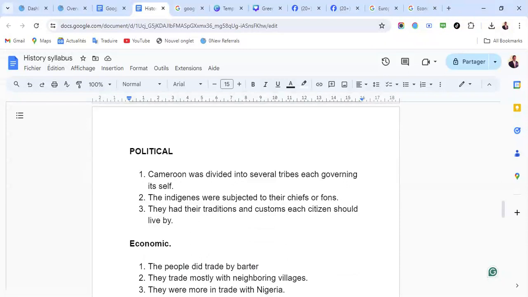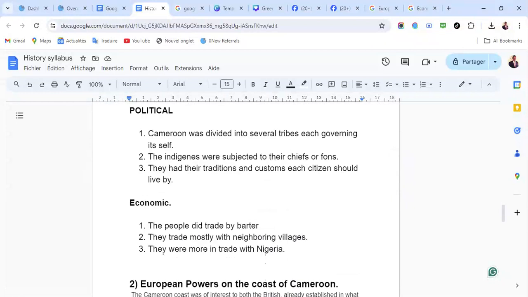Cameroon was divided into several tribes, each governing itself. Two, the indigenes were subjected to their chiefs or fons. By then there was nothing like a country or president. Each kingdom or chiefdom was being governed by either a chief or a fon.